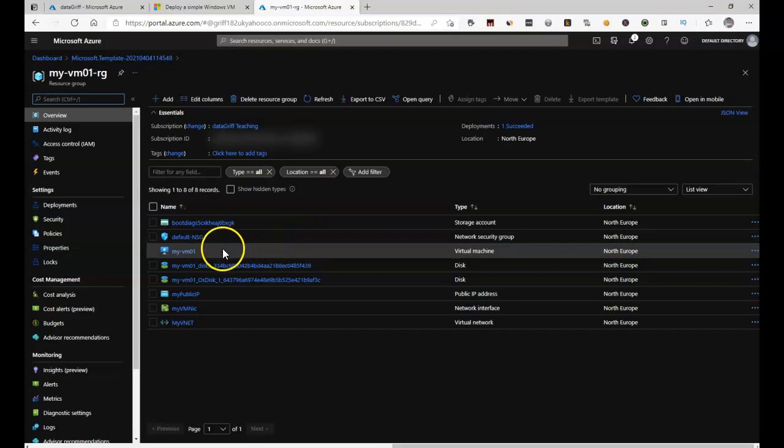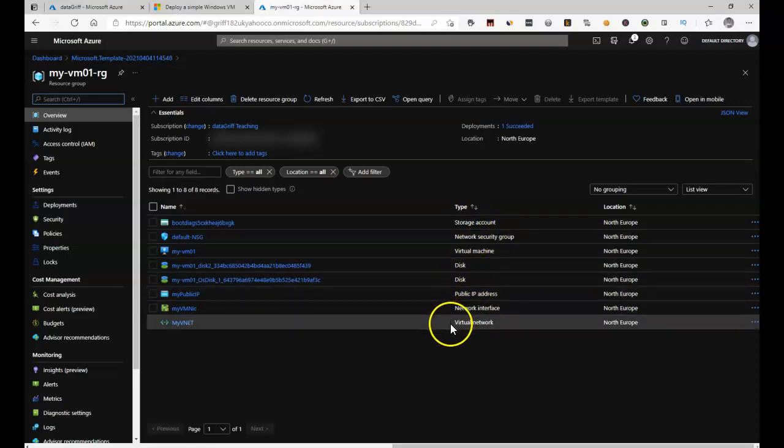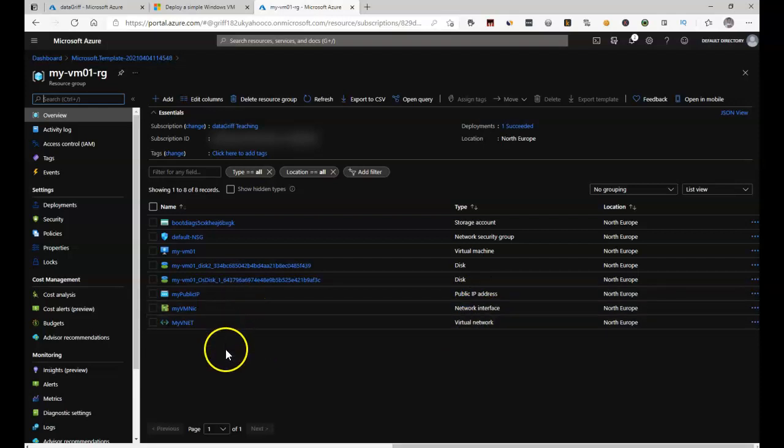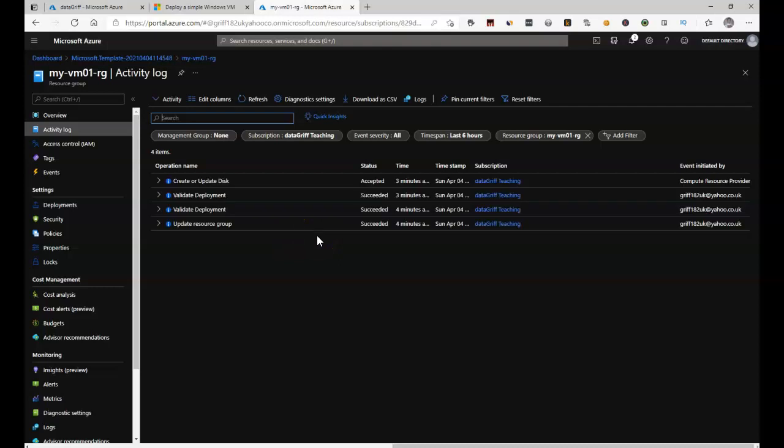There we go. So we can see all our resources are being created as part of the template that we chose. So we've got the storage account, the NSG, the virtual machine, the disks, the public IP address, the network interface, and the virtual network. So all this is provided for us by those templates. Now what we're going to do is go to the activity log, and we're just going to see the operations that have been applied to this resource group. And there you go. You can see that the operations that we just did, so the update the resource group, the validate the deployment, the create another disk, all of this can be seen in the activity log. So any changes that are being made to this resource group, we can have a look at in here.